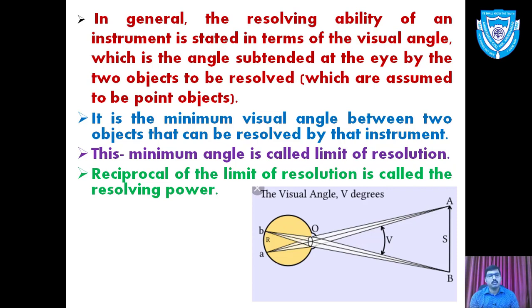So we have two important definitions. One is the limit of resolution. The limit of resolution is the minimum angle between the rays coming from two objects, so that we can see these two objects separate. This angle is V here in the diagram, and that minimum angle is called the limit of resolution. And the last point: the reciprocal of the limit of resolution is called the resolving power. So we take the reciprocal of the limit of resolution, and that is defined as the resolving power.